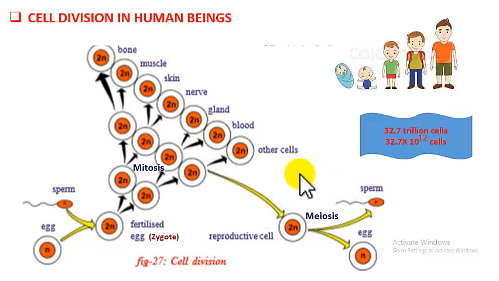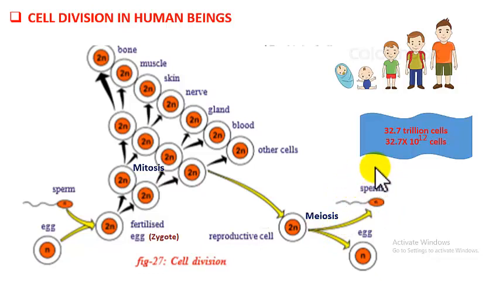Now the other type is meiosis. This happens only in reproductive cells. So where are our reproductive cells? In case of males, the reproductive cells are in testes. In case of females, the reproductive cells are in ovaries. In meiosis, the mother cell, the reproductive cell, divides to produce 4 daughter cells, and the daughter cells contain half the number of chromosomes. If you see in males, the reproductive cell present in testes will divide by meiosis and produces 4 sperms.